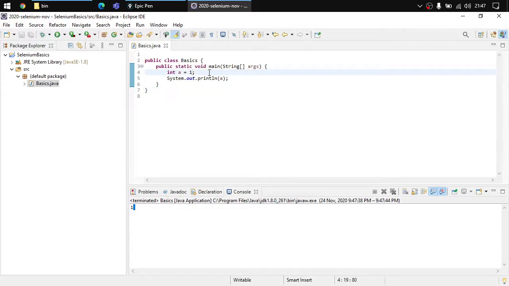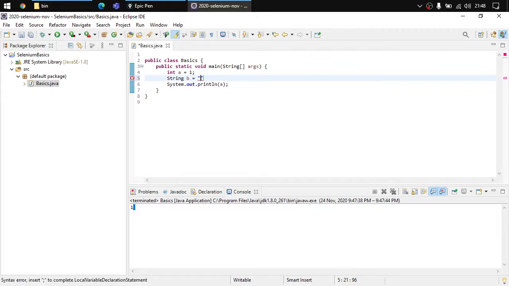Now we can store another text as well. We can create another variable. Say another variable is of type string. So String. What is the variable name? Say the variable name is b. What kind of data does it store? Say it stores the information my name, right? You may have noticed something. I specified my name, but inside the quotes.